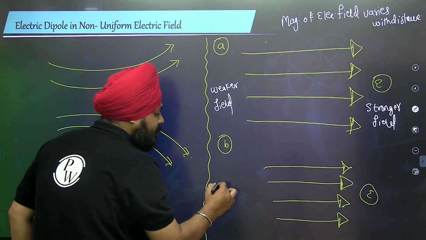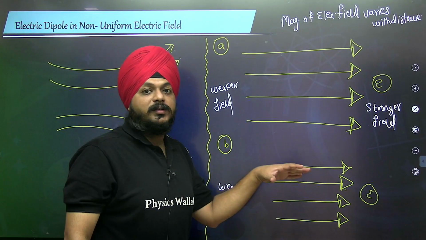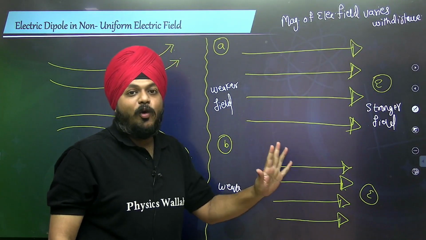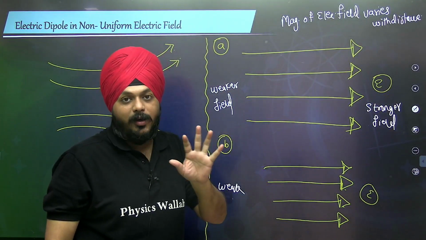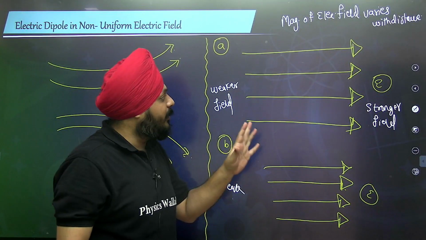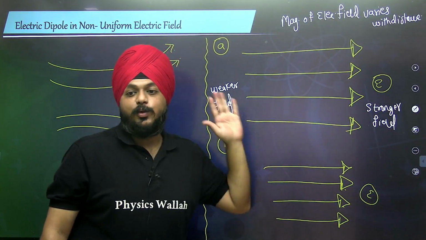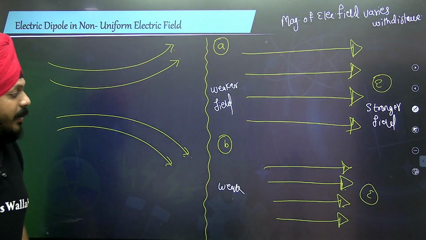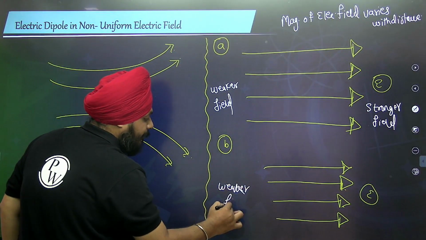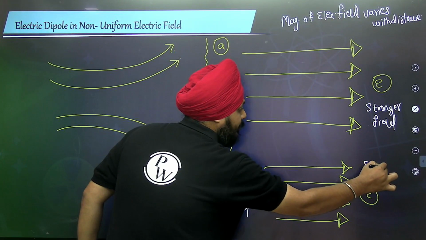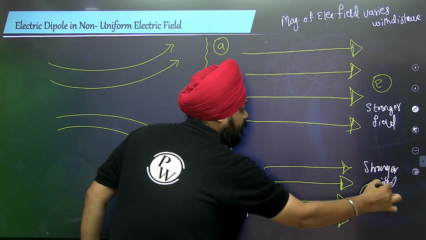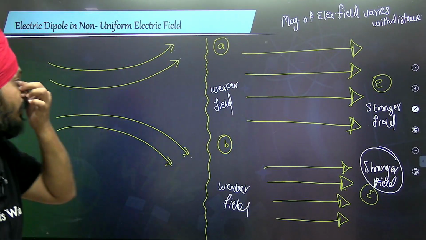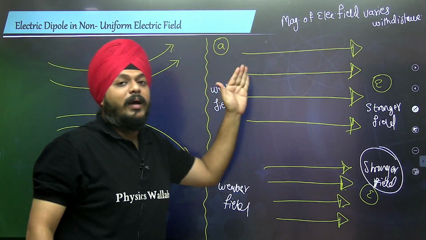Similarly, in this case also, the direction is constant, but being a vector quantity, if the value is also changing, then for a vector quantity to be constant, both magnitude and direction should remain the same till the end. But here the direction is constant, the magnitude is increasing with respect to x while moving from left to right. Similarly, weaker field here, and we are having the stronger one. So here this is a weaker one, this is a stronger one.